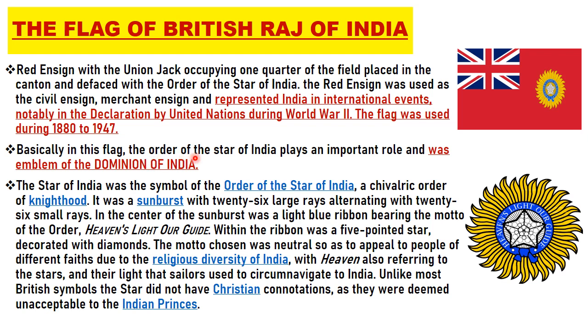Basically, in this flag, the Order of the Star of India plays an important role and was the emblem of the dominion of India. The star was the symbol of the Order of the Star of India, a chivalric order of knighthood. It was a sunburst with 26 large rays alternating with 26 small rays. In the center of the sunburst was a light blue ribbon bearing the motto of the order, Heaven's Light Our Guide. Within the ribbon was a five-pointed star decorated with diamonds.